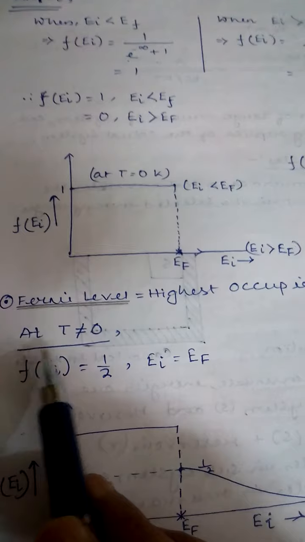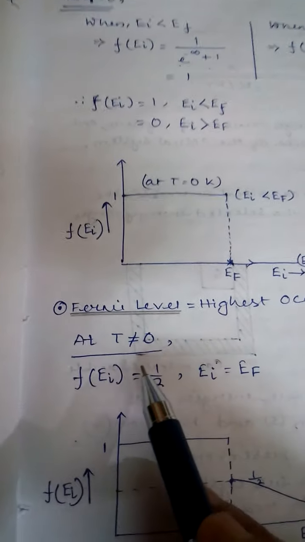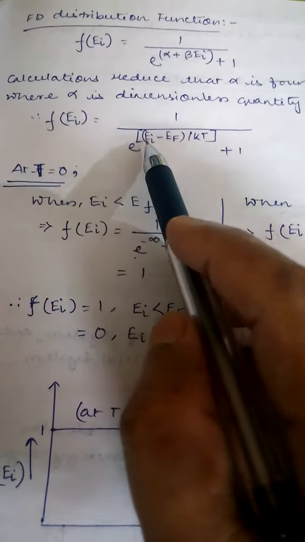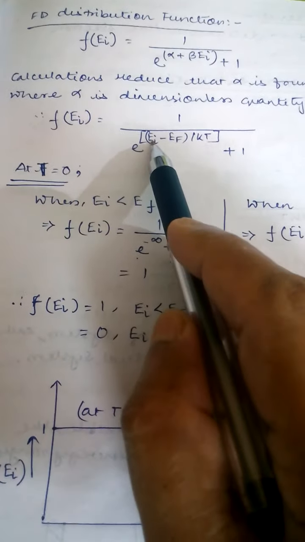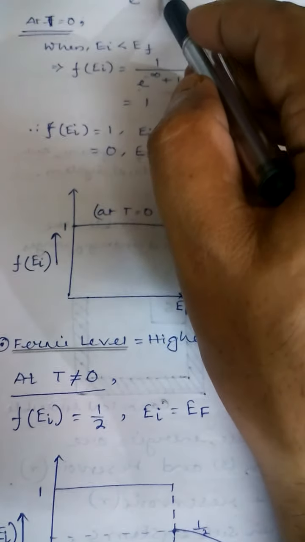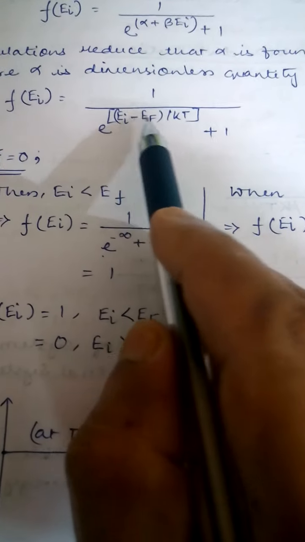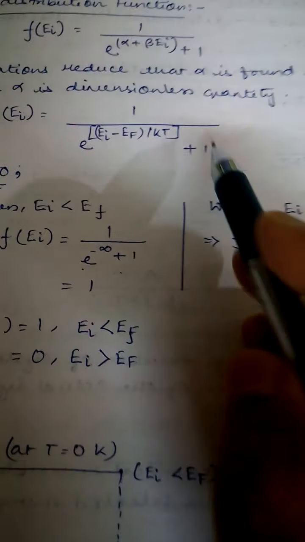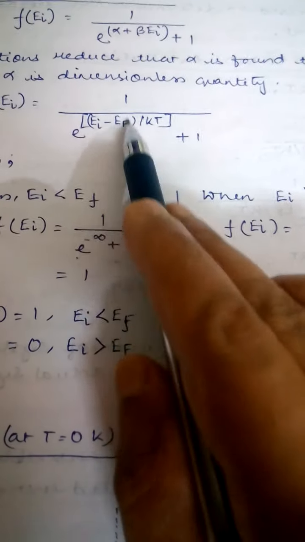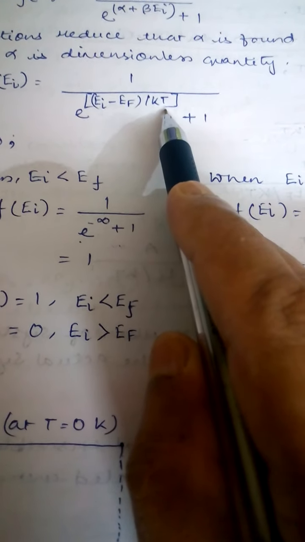Next we consider non-zero temperature. Definition of Fermi level, second case, at non-zero temperature, T not equal to 0. If T is not equal to 0, we consider EI minus EF. When EI is exactly equal to EF and T is a non-zero temperature, the exponent is 0, 0 divided by a positive number.